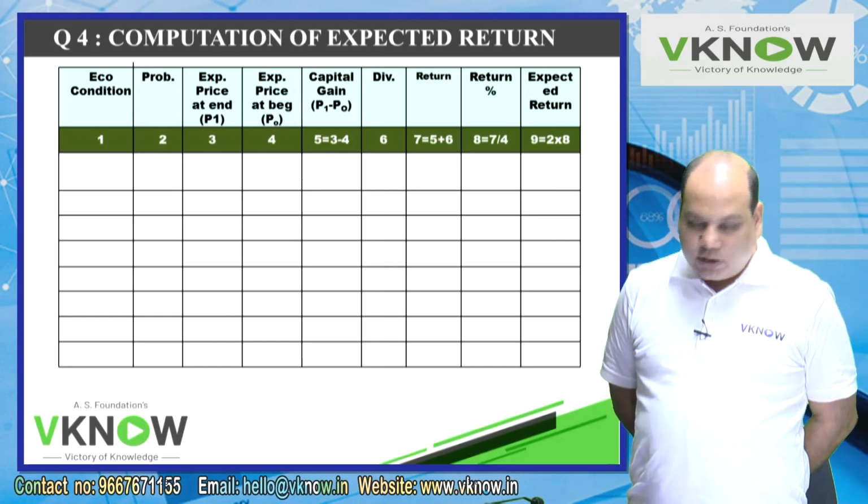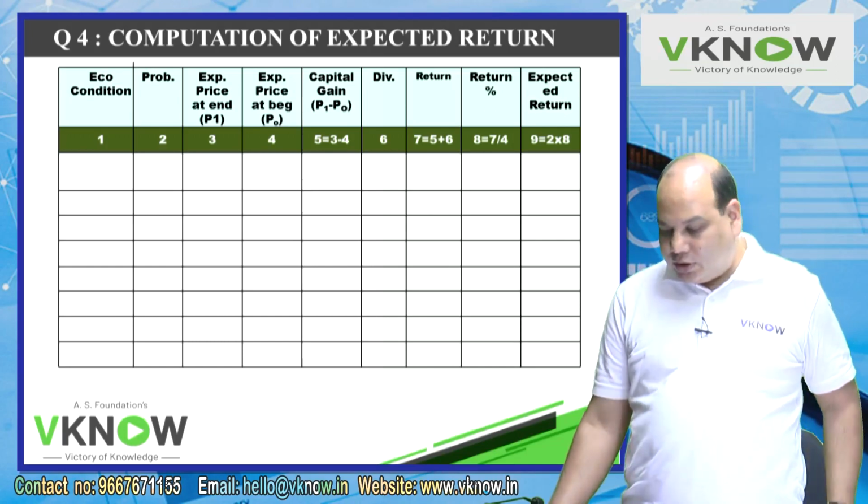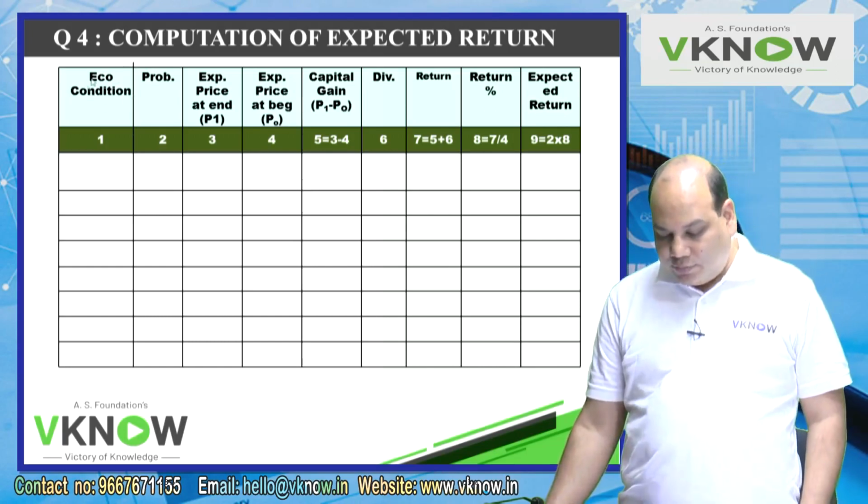So the table is like this. Understand, everybody can understand. That is the objective of our learning.